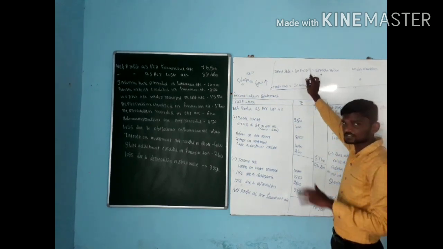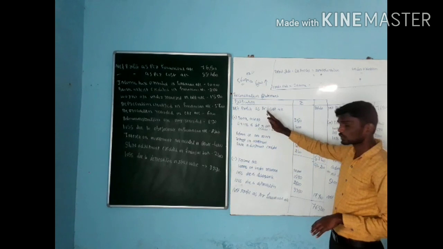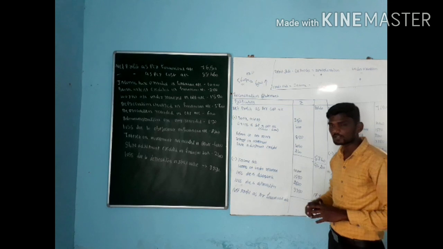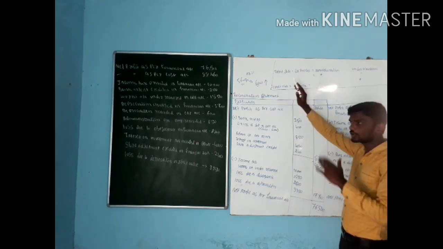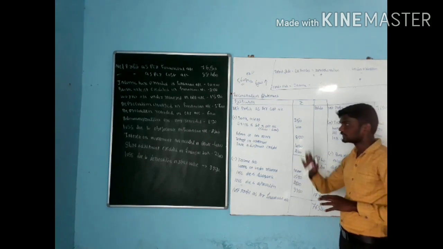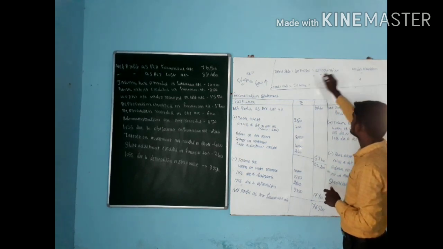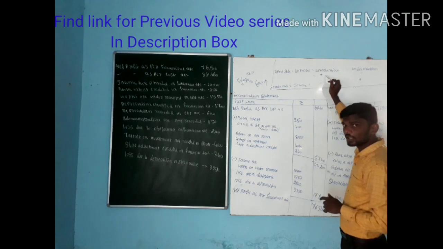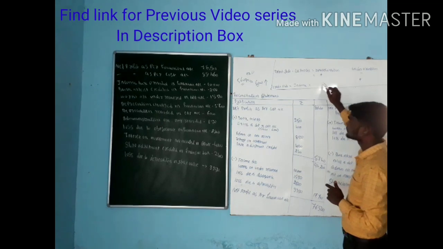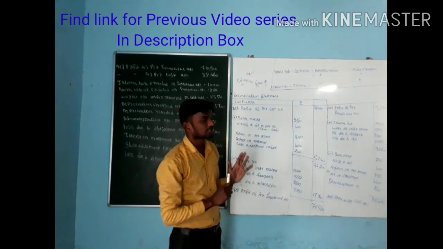If there is any kind of expense, first see whether it is an expense or income. I am talking about only as per cost account. If it is an expense, go for minus. If it is income, go for addition. Along with this, sometimes it is debited or credited. If it is credited, it is income. If it is debited, it is an expense. Then if it is under absorption, any kind of expense under absorption is minus, over absorption is plus. In the same way, if it is income, under absorption is plus, over absorption we need to go for minus. This is all about the problems of this chapter, that is the reconciliation statement.